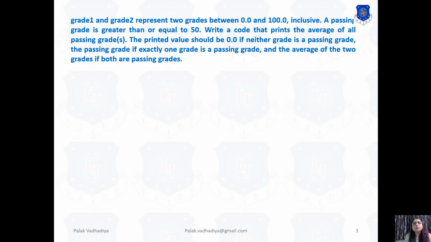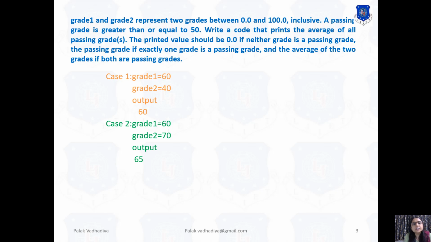Right? So here three different cases are given to us, and then we have to write the code considering those cases. Now the first case: for example, if the user enters grade 1 equal to 60 and grade 2 equal to 50, that means grade 1 is the passing grade because the value of grade 1 is greater than 50, but grade 2 is not a passing grade. So what should the output be?